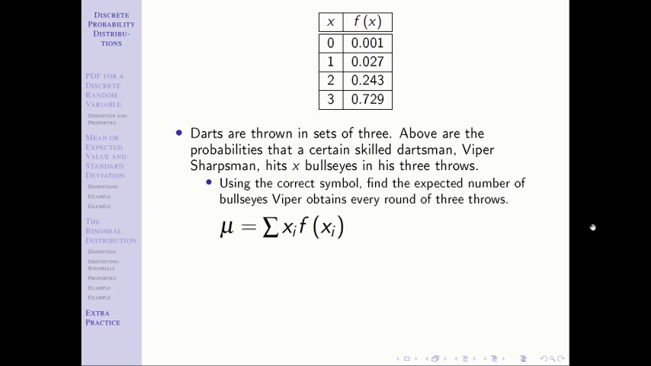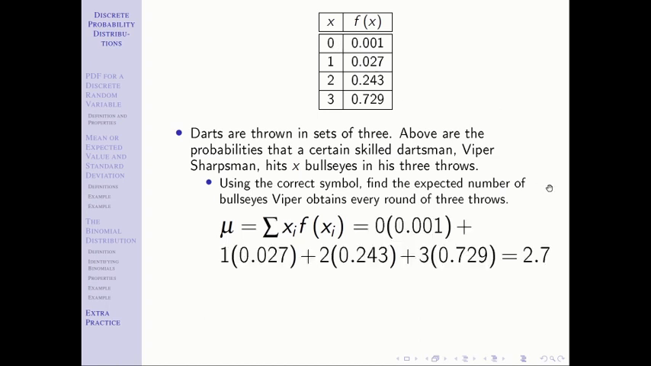We plug into the formula that you are given. And then from there, it's just simple math. Take every x, multiply it by the f of x, and then sum those up like so, and you would get 2.7.